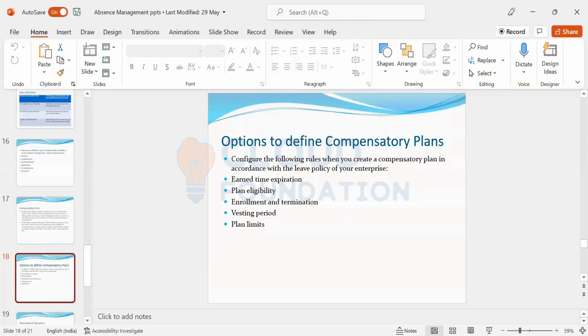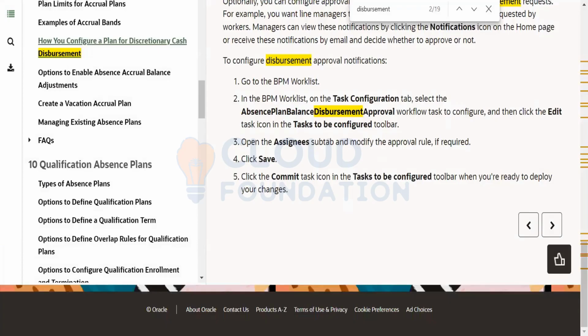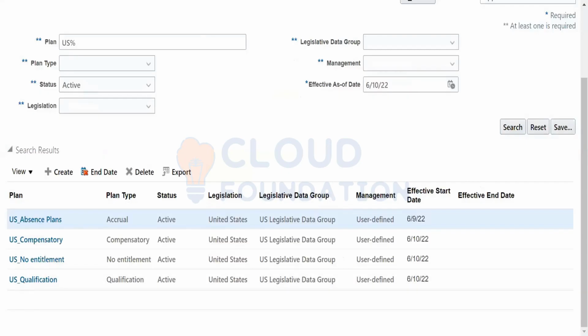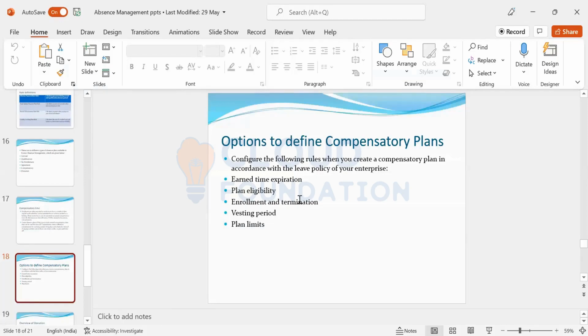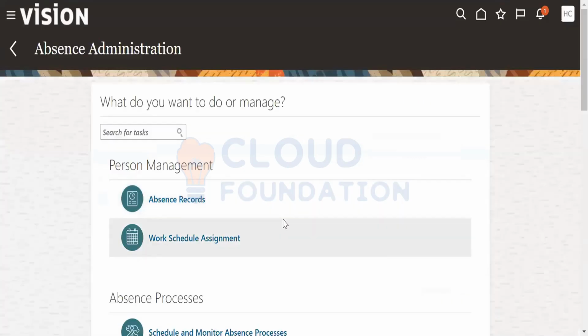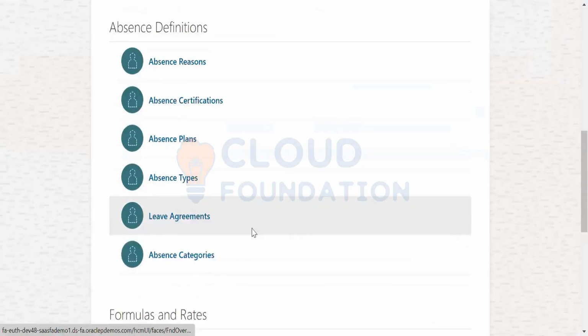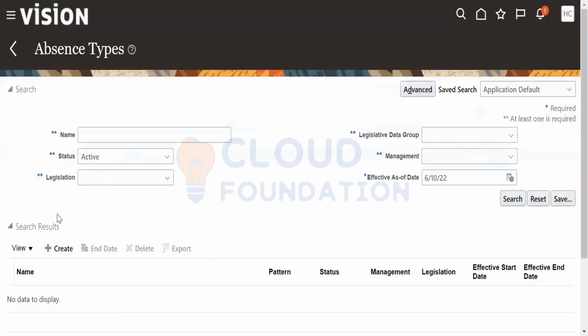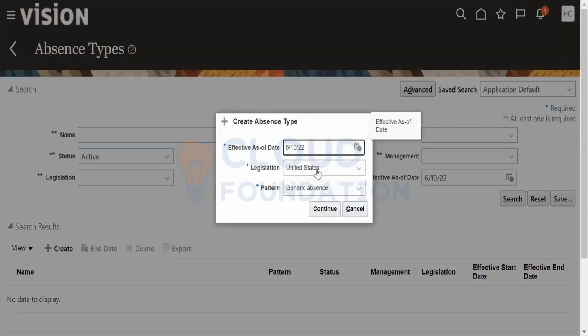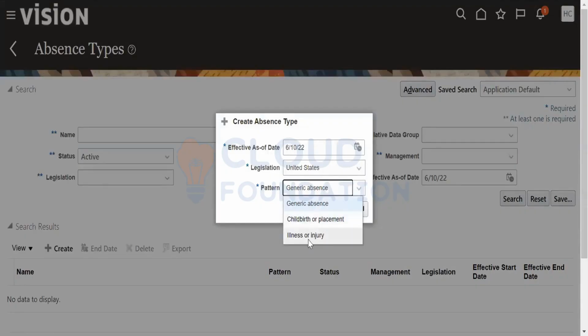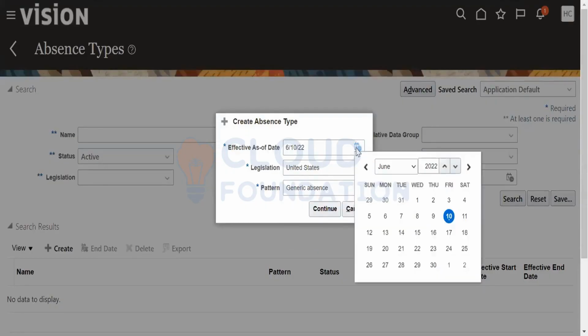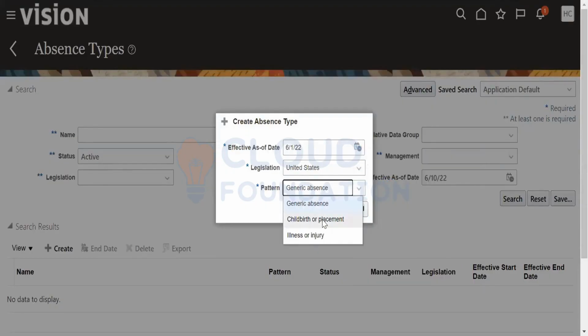Now what is next? What next? Now we have access patterns, access plans, access types. Now what are the access types? Gender, capses, childbirth, injury, in-laws and injury. So right here, write on first date, gender, capses, continue.